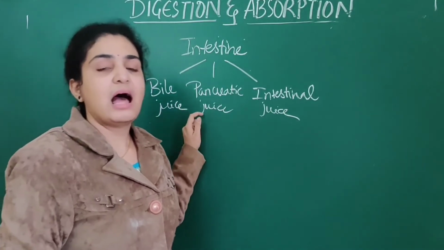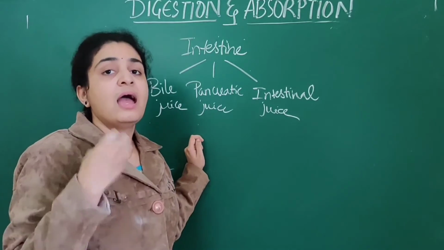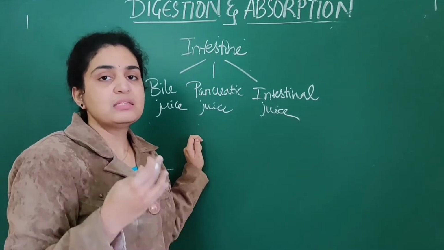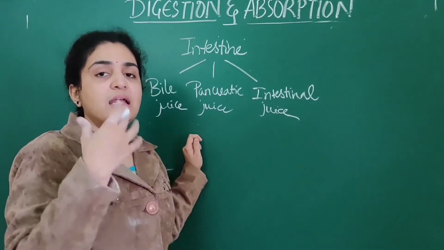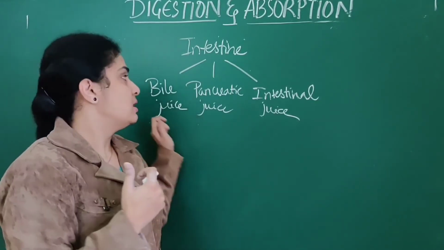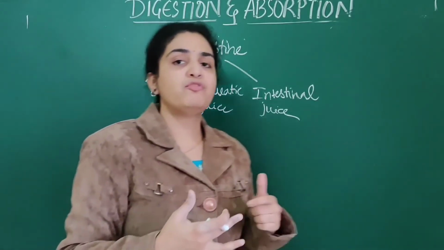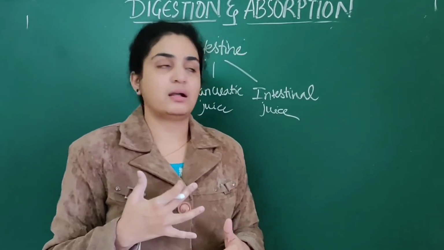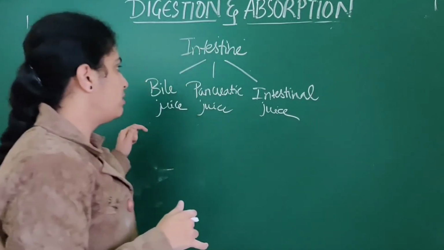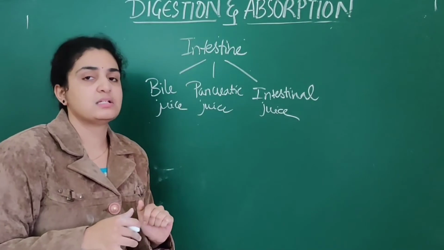The bile duct, that is the hepatic duct, as well as the pancreatic duct, help in formation of the hepatopancreatic duct. This hepatopancreatic duct in turn goes into the duodenum, that is into the small intestine. That is about the digestive glands that are present. Now we will deal in detail with bile juice, pancreatic juice as well as intestinal juice.